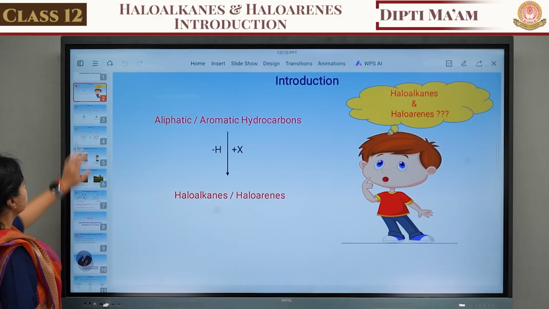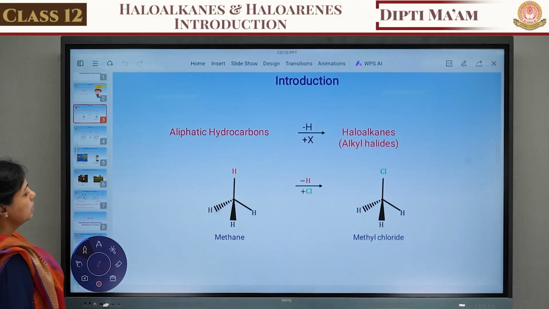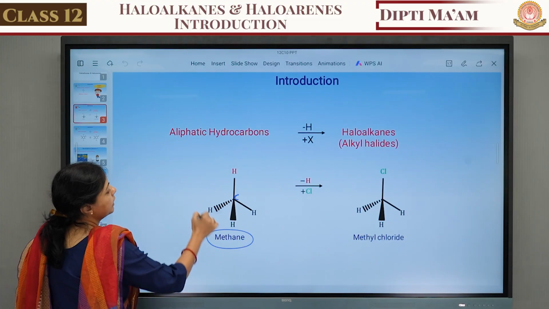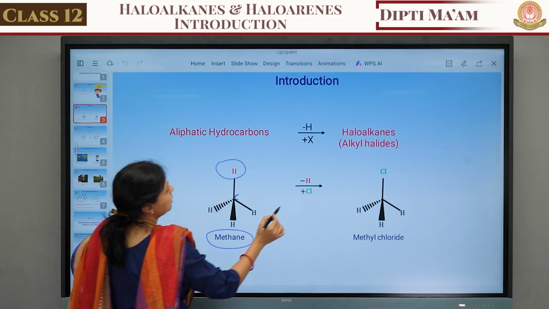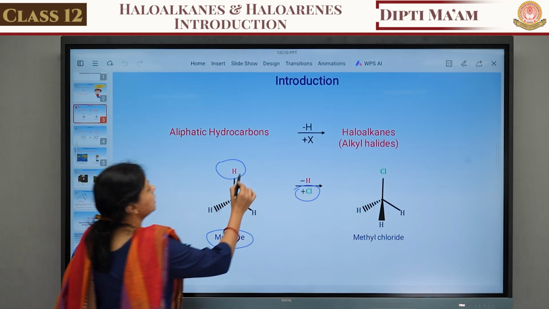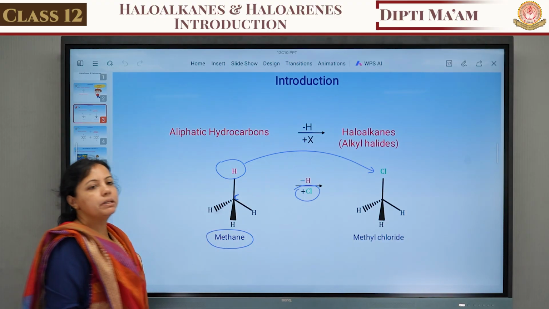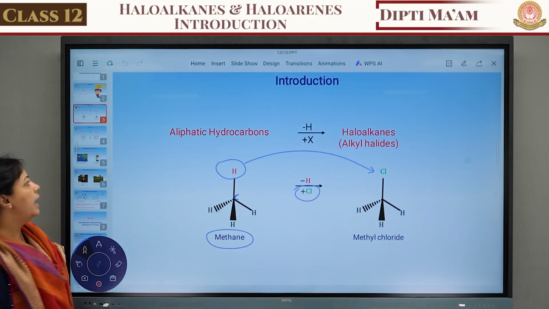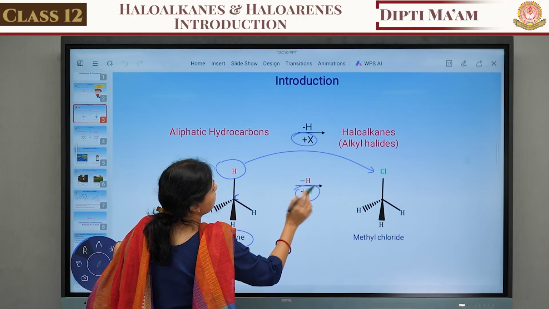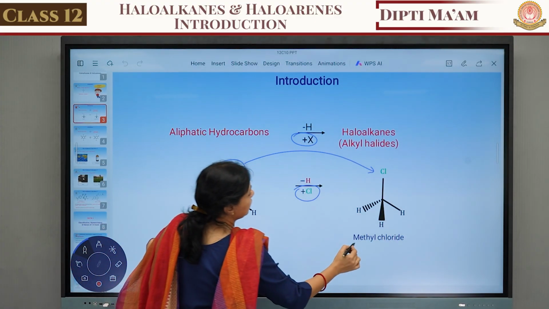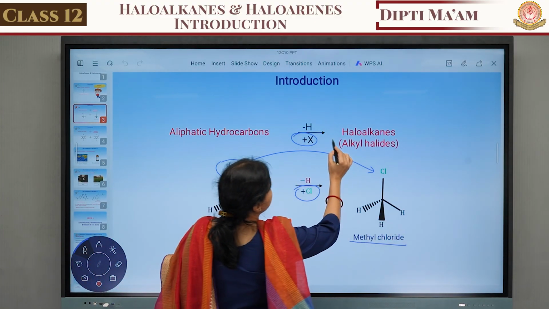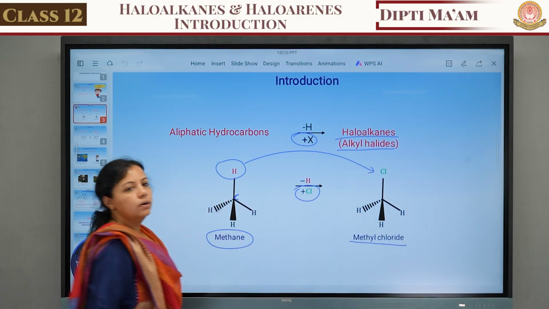Like here, suppose I take methane. Here the carbon is there, 4 hydrogens are there. This hydrogen is replaced, suppose as a halogen I take chlorine. So this hydrogen is replaced by chlorine. It is known as methyl chloride. So this is the aliphatic hydrocarbon in which the hydrogen is replaced with a halogen, that is chlorine. So methane is converted into methyl chloride. And in the general reaction of haloalkane, alkyl halides are produced.